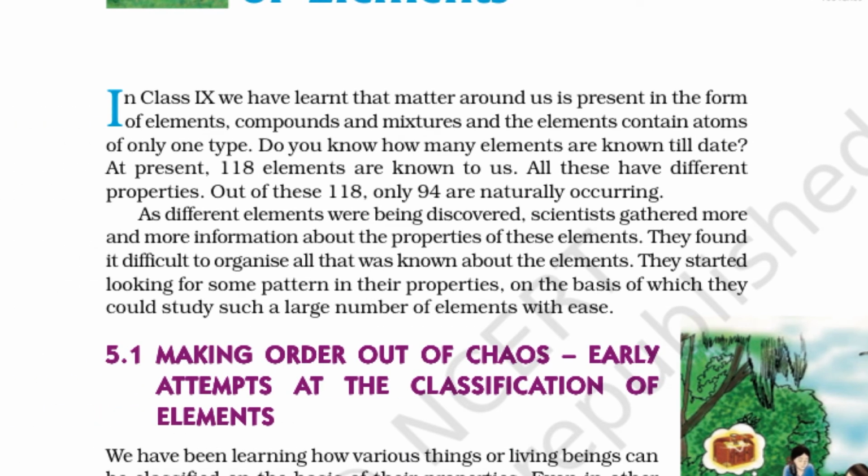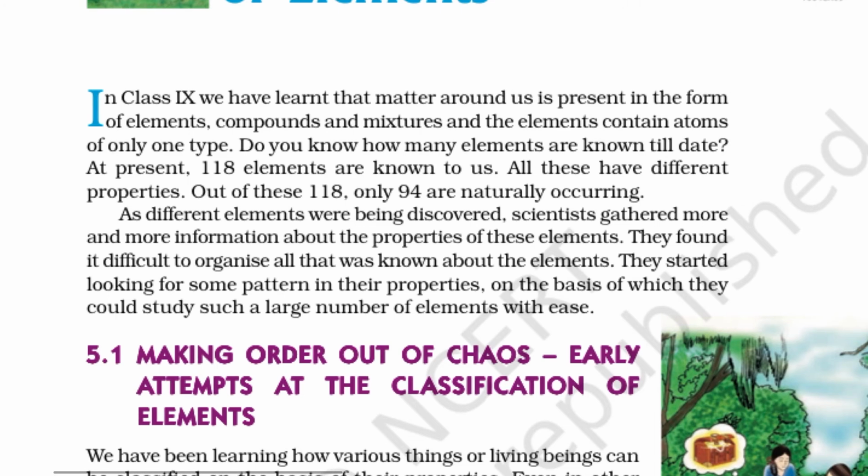In class 9, we have learned that matter around us is present in the form of elements, compounds and mixtures, and the elements contain atoms of only one type. Do you know how many elements are known till date? At present, 118 elements are known to us. All these have different properties. Out of these 118, only 94 are naturally occurring.